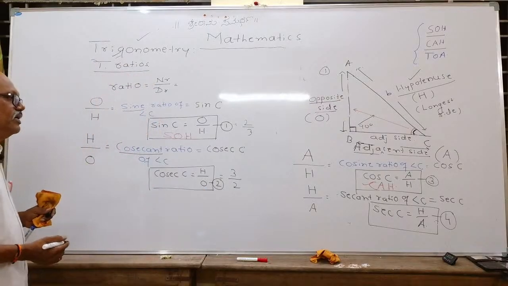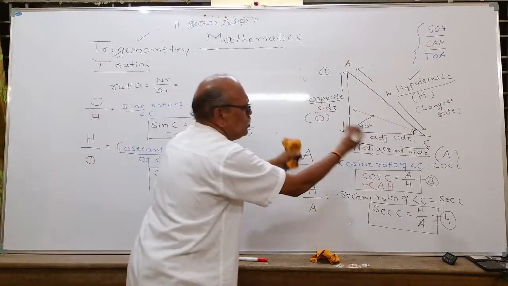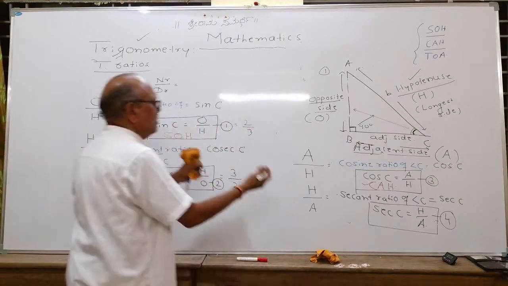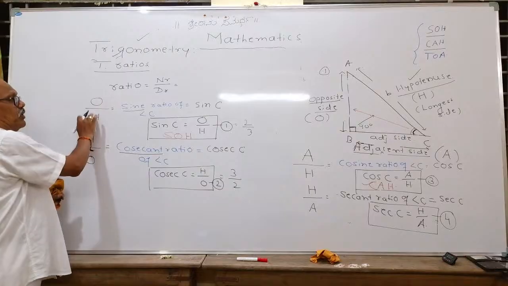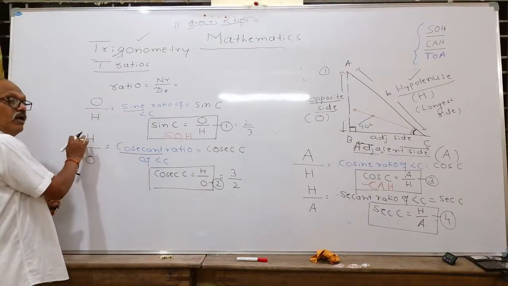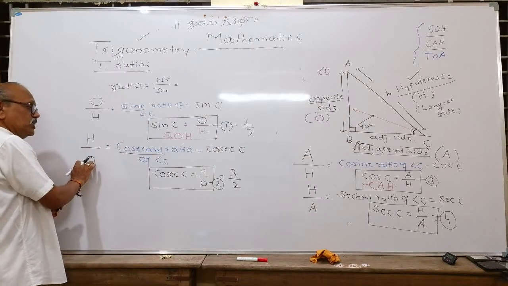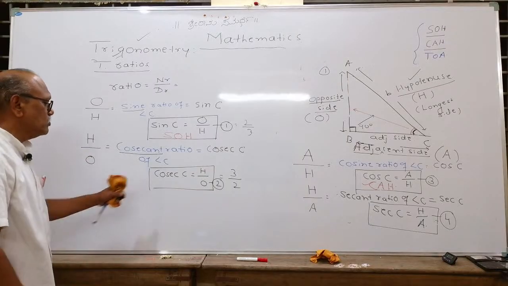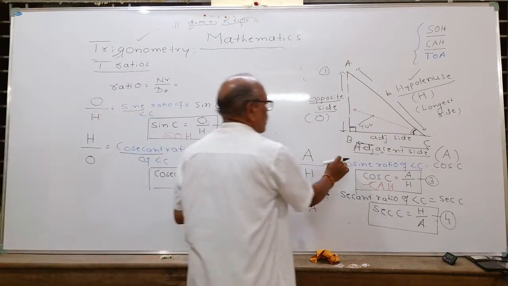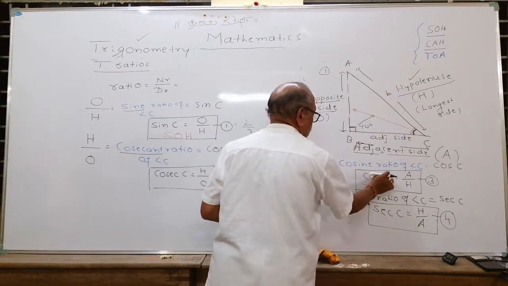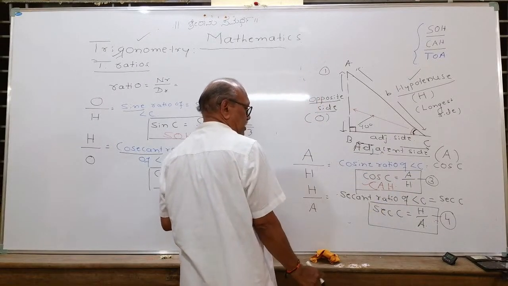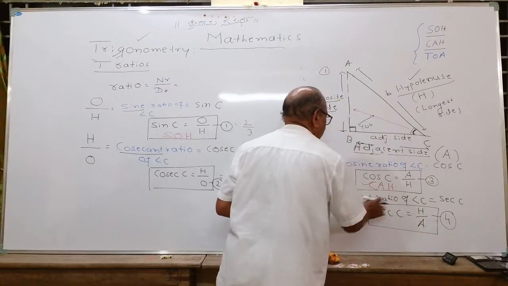Given 3 sides, randomly you can choose any 2 ratios and you will get one trigonometric ratio. If you take opposite upon hypotenuse, you will get a sine ratio. Hypotenuse upon opposite, you will get a cosecant ratio, cosec ratio. Adjacent upon hypotenuse, you get a cosine ratio; hypotenuse upon adjacent, a secant ratio.